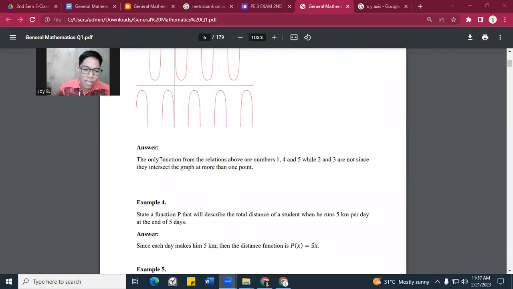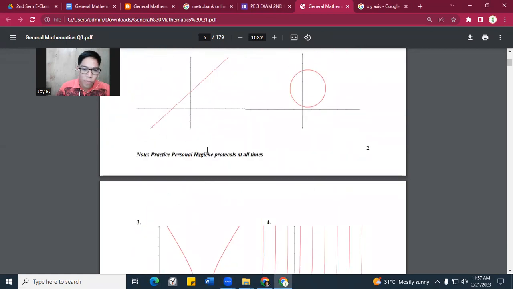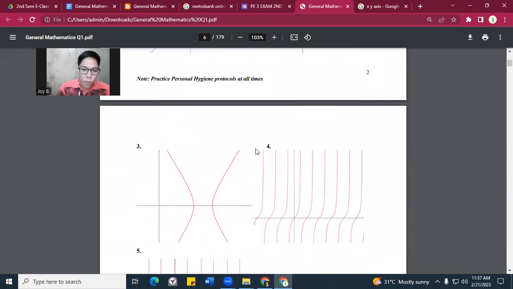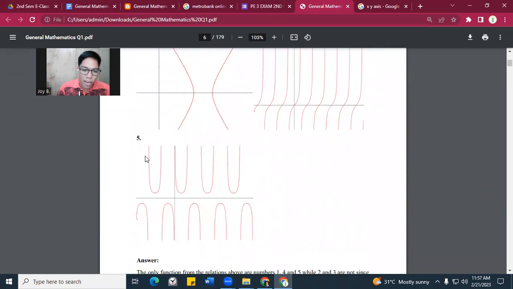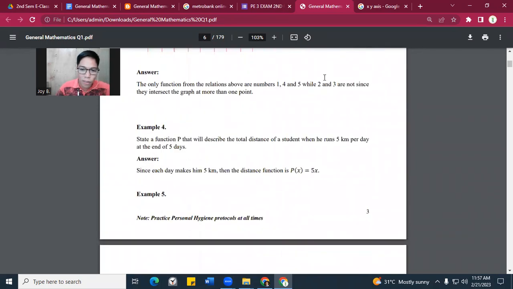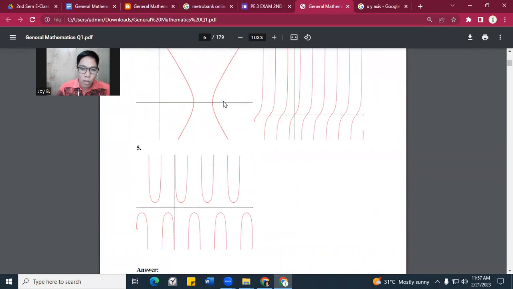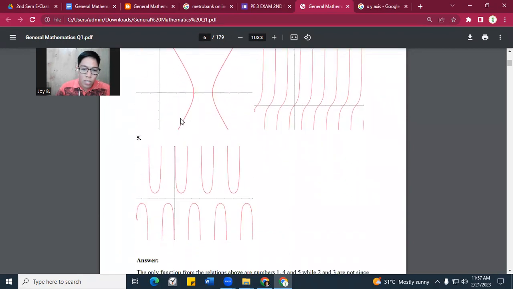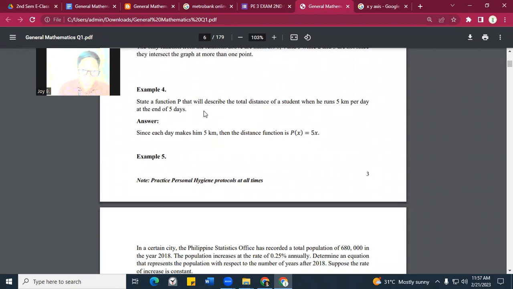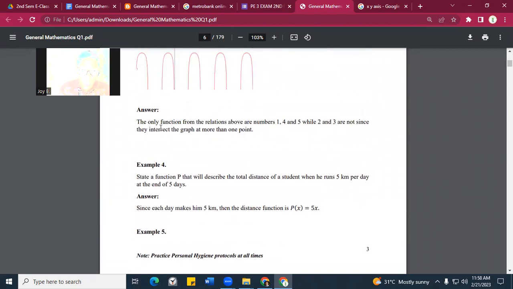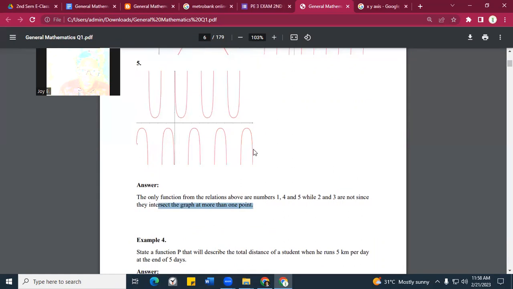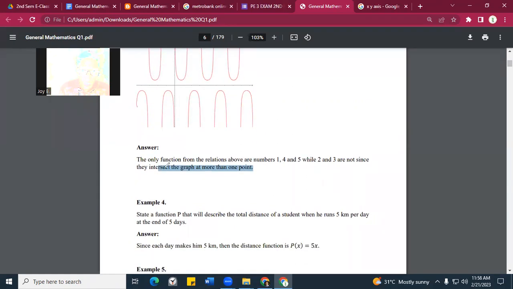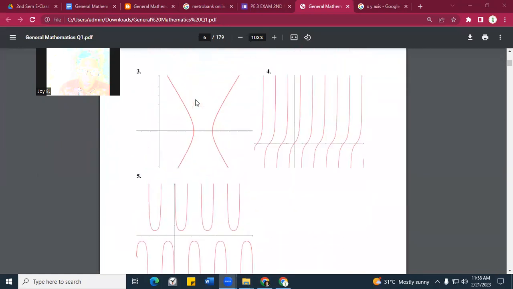Again, the answer is the only functions from the relations above are number 1, 4, and 5. Ito lang yung mga functions. However, the 2 and 3 are not. Ito yung number 2, yung circle, at ito yung number 3. So anong reason? Because remember again, they intersect the graph at more than 1 point. It must be only 1 point.